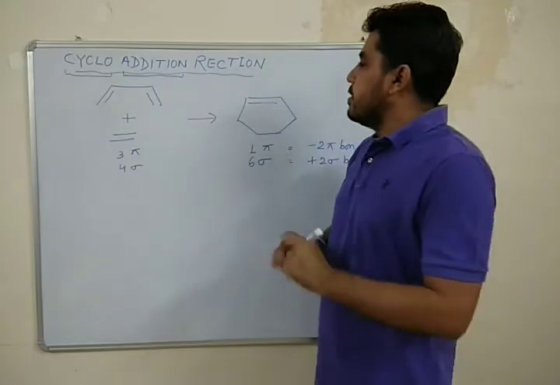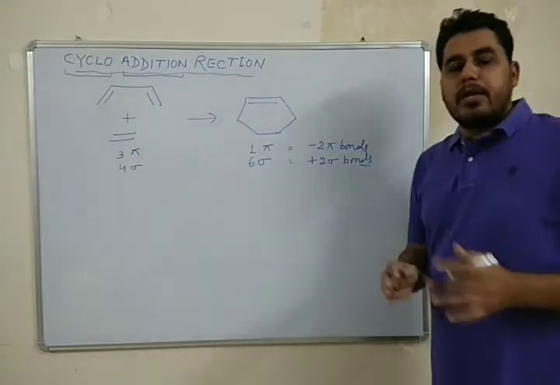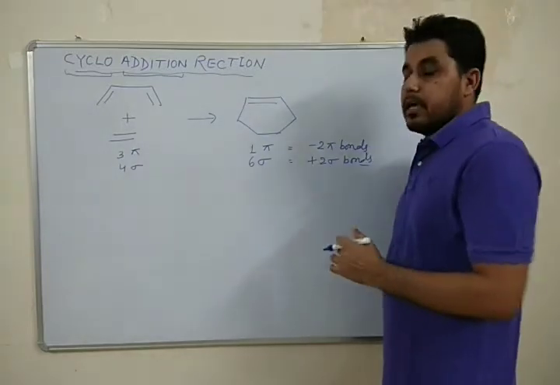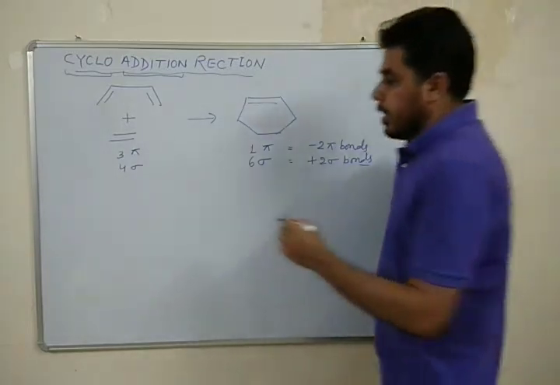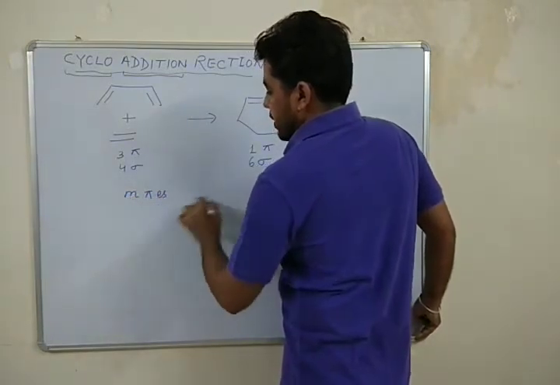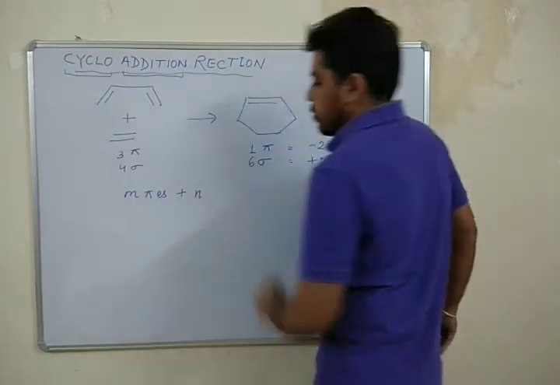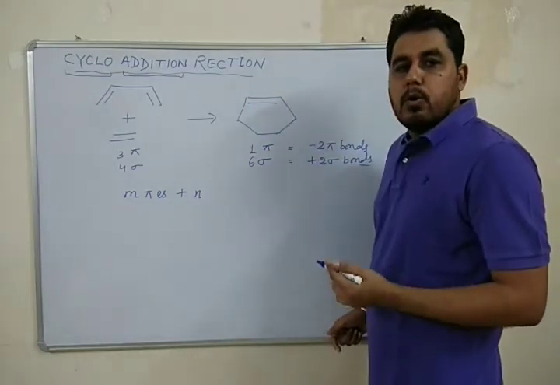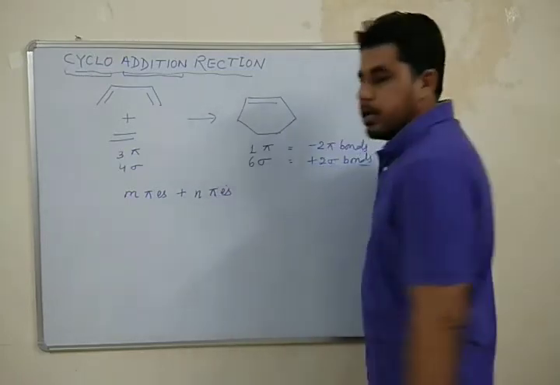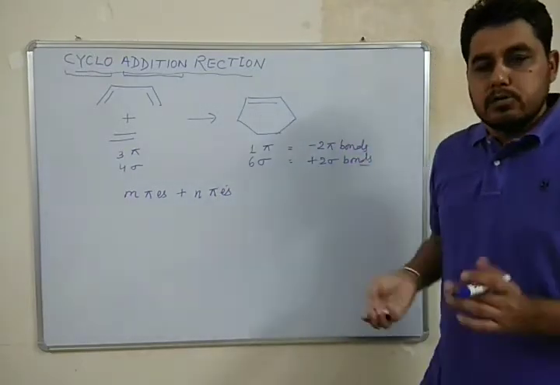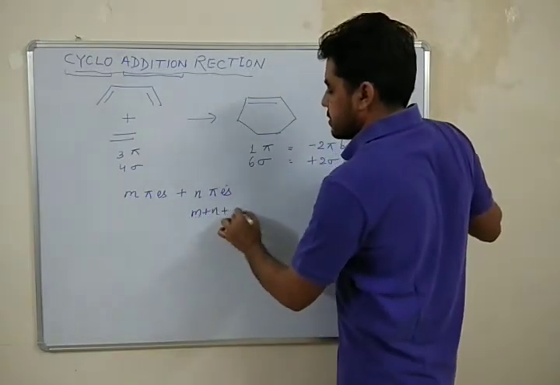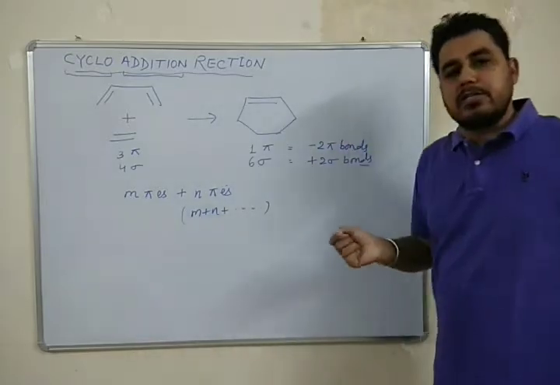In simple language, cycloaddition reactions are those reactions in which a system having m number of pi electrons adds up with another system having n pi electrons and we get a cyclic product. So simply these reactions are represented as m plus n systems.